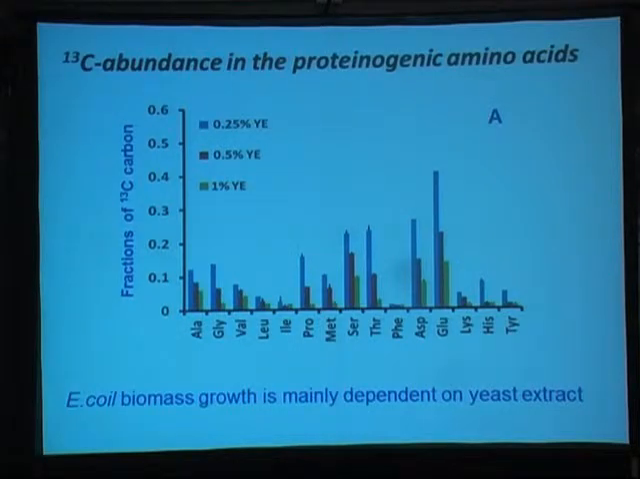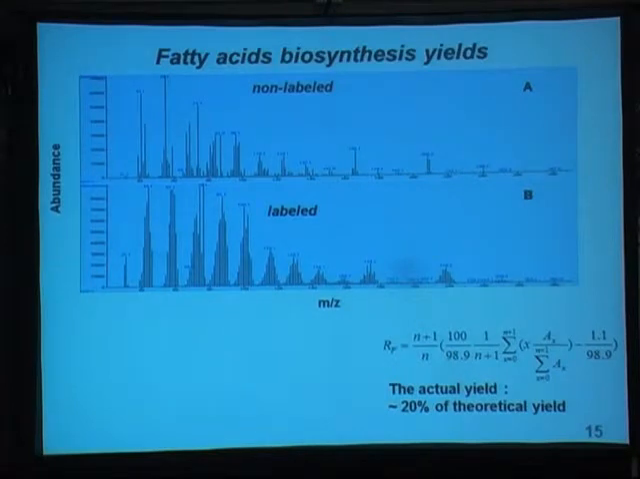So labeling is only 10% to 40%. That means the cell actually likes to take up other types of nutrients instead of acetate. But acetate is not a very metabolically favorable substrate. However, if we look at the product, the fatty acid product, then this is a mass spec peak which shows,